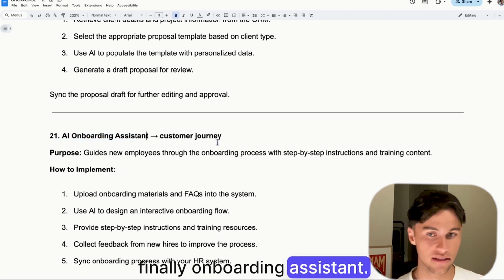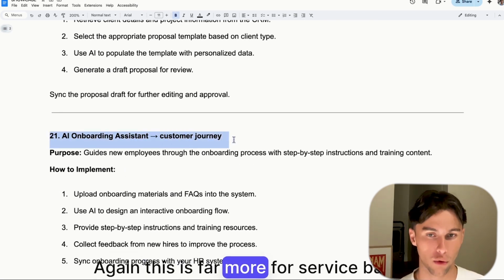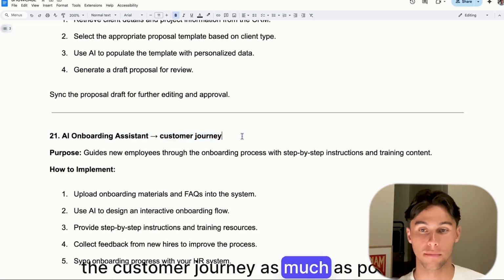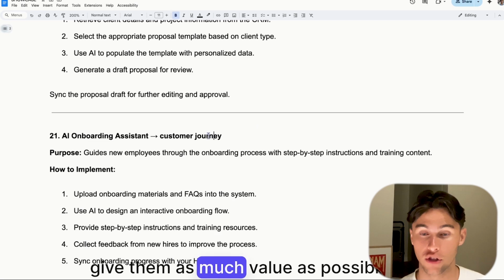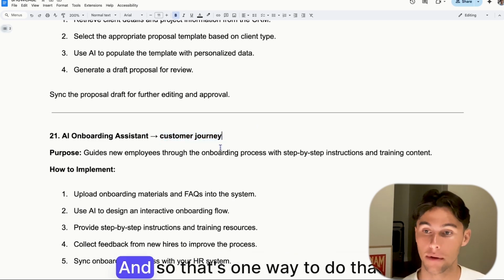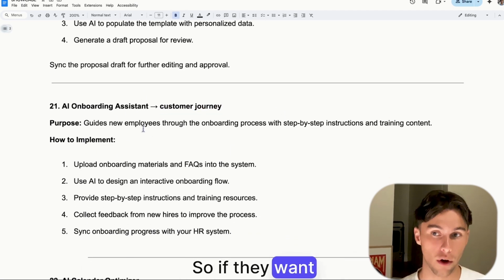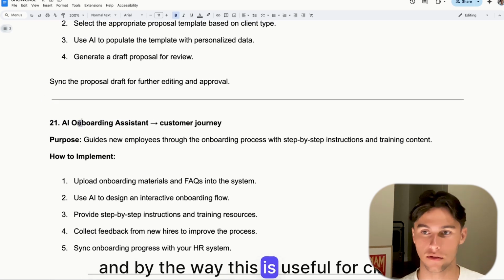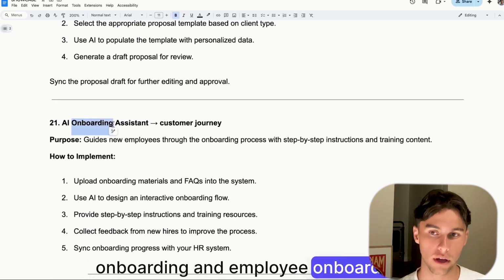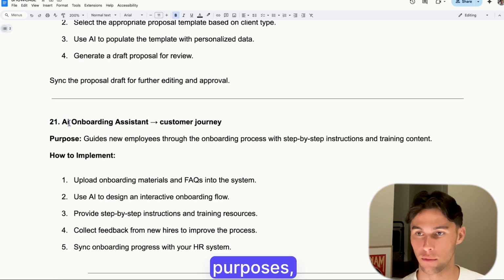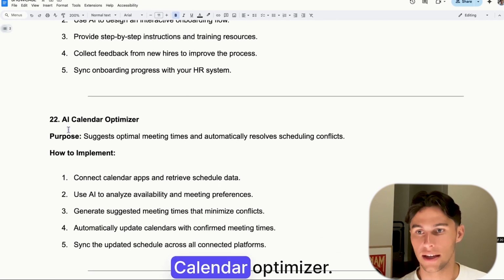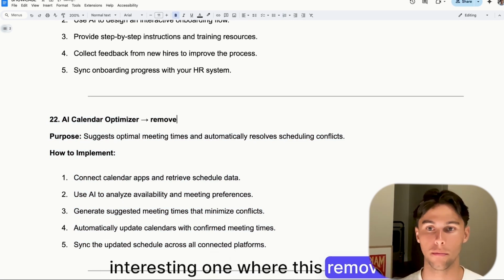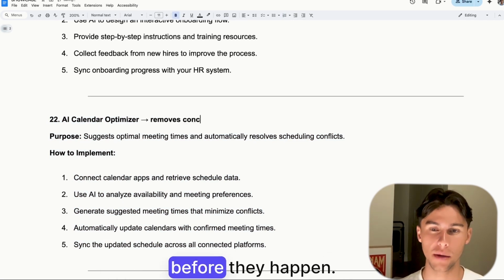Finally, onboarding assistant. Again, this is far more for a service-based business where you would want to enhance the customer journey as much as possible and give them as much value as possible off the gate. And so that's one way to do that. By the way, this is useful for client onboarding and employee onboarding, different AI agents for different purposes, but you get the gist of it. Calendar optimizer. I haven't built this out, but it's a very interesting one where this removes conflicts before they happen, right?